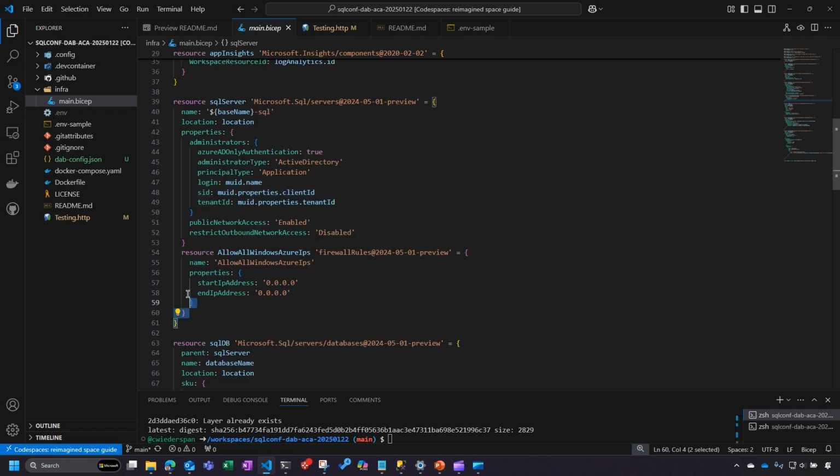I'm not using real best practices here. I'm not clamping down on firewall rules. I'm not using virtual networks like I should. In the real world, obviously, I'd have a lot more security baked into this.